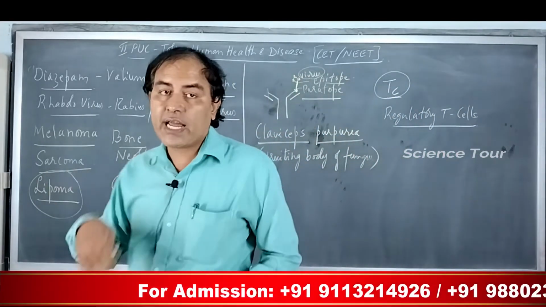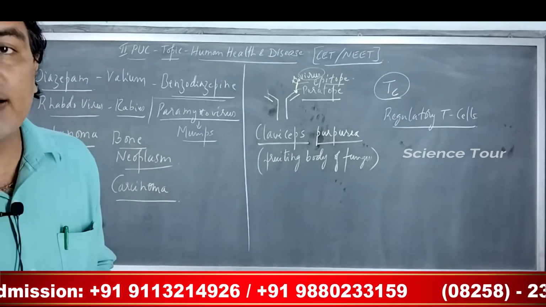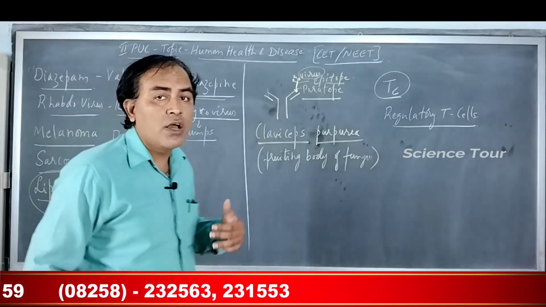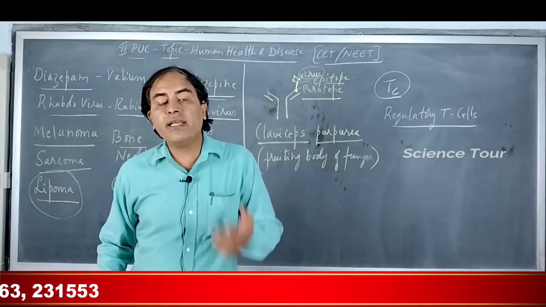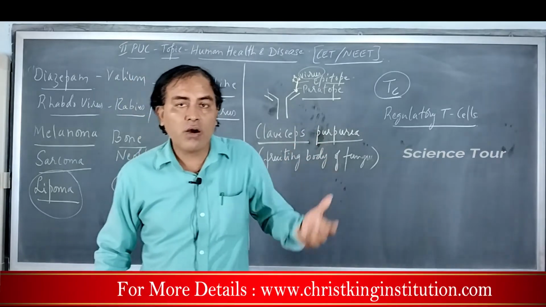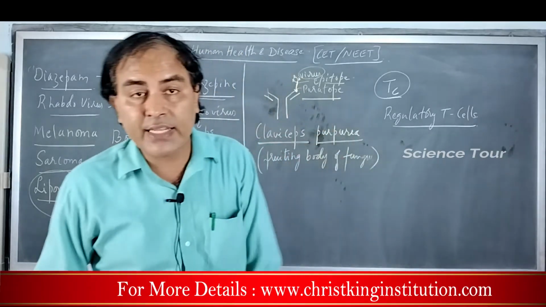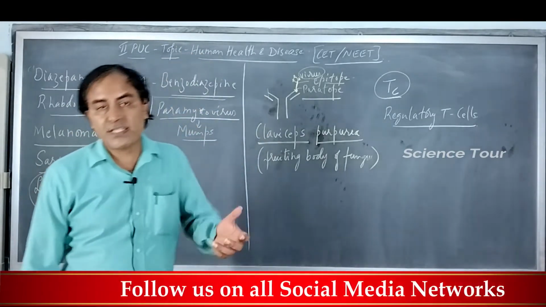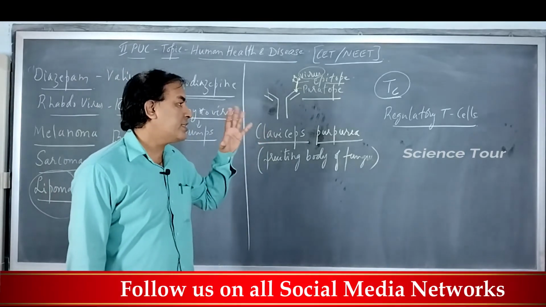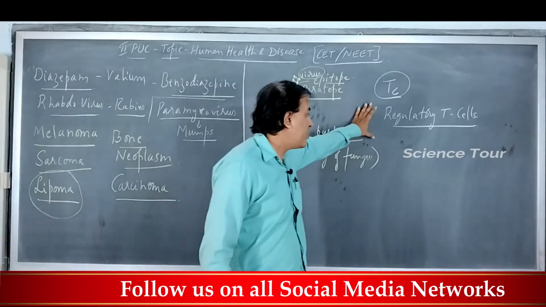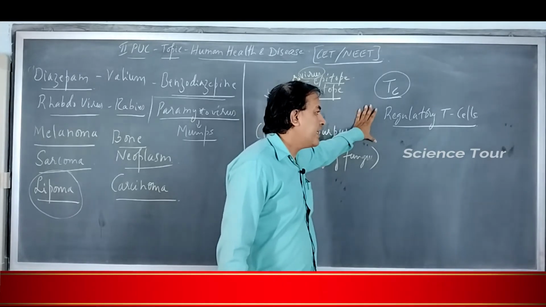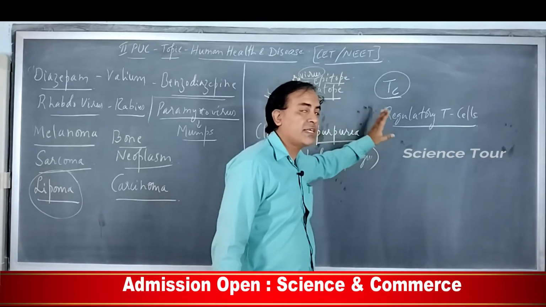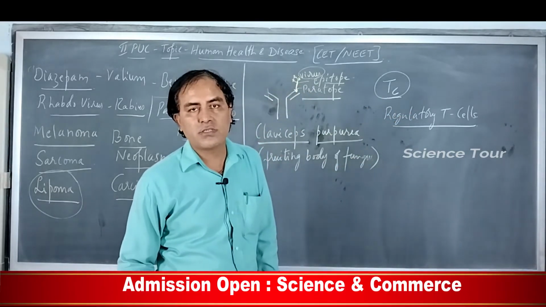If the T lymphocytes are activated in large numbers without any control, then they may lose the capacity to recognize self cells and non-selves, and they may think that self cells are also foreign or non-self and start to attack them, and that is responsible for autoimmune diseases like rheumatoid arthritis, myasthenia gravis. So these are the regulatory cells, and the old name for the regulatory cells is the suppressor cells. So in case of autoimmune disease or autoimmune disorders, the number of these regulatory cells or suppressor cells decreases. Okay.